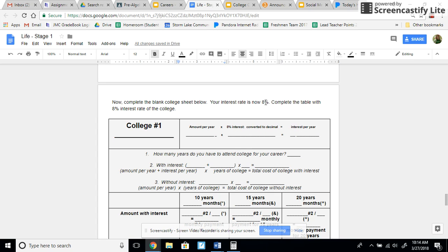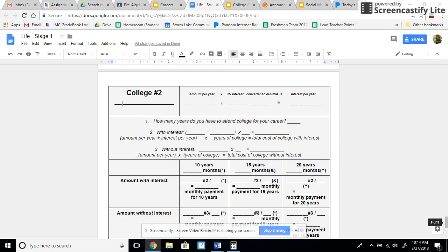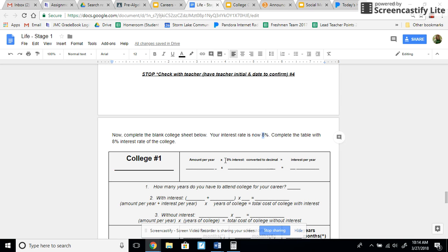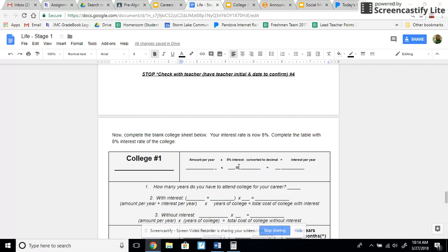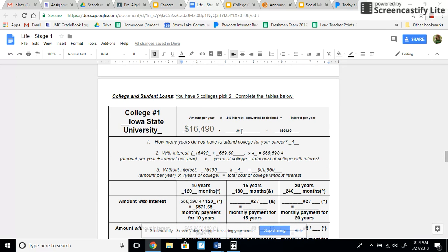Below, your interest rate is now 8% instead of the 4%. Complete the table with 8%. So you're going to do the same thing with first and the second one. Okay. Now, the only difference is that this right here is going to be converted to 0.08 instead of the 0.04 that we had above. Okay, that is the only difference from up here because that's 0.04, right?